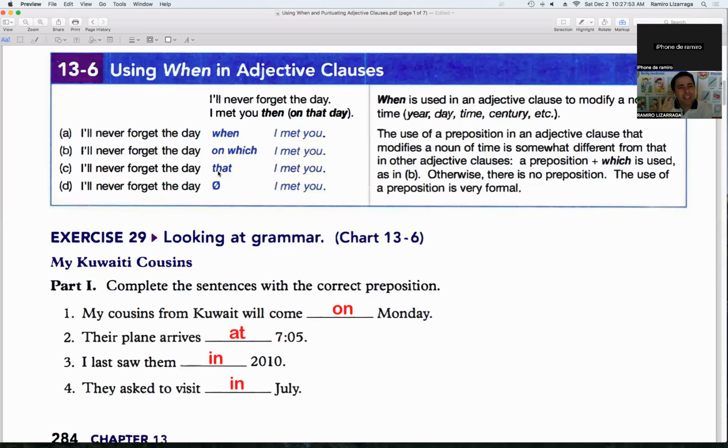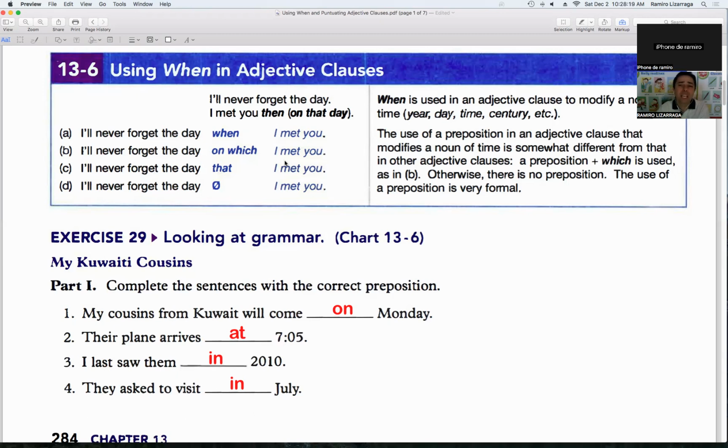I don't like the way it sounds. It is correct, but I don't like the way it sounds. If I use on which or that, I don't like it. I like the way it sounds when I use when. I think it sounds better, in my opinion.